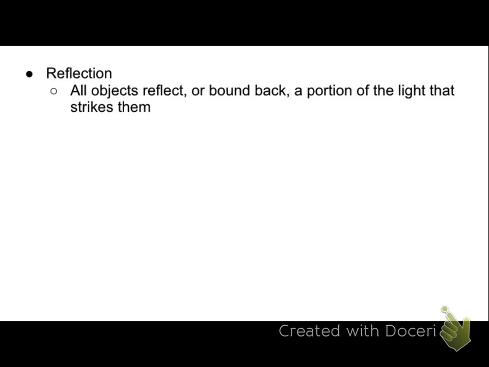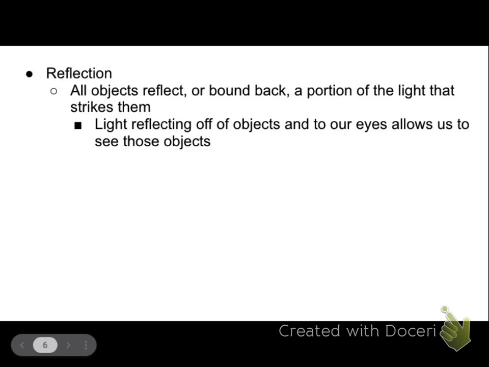Next up, we have reflection. When light strikes an object and it bounces back, it's said to be reflected. Now, it's important to know that all objects, at least all the ones you can see with your eyes, reflect at least some portion of the light that strikes them. Light reflecting off objects into our eyes is what allows us to see them. If no light reflected off of this object, I would not know that it was here because there would be no light getting to my eyes telling me there's an object here.